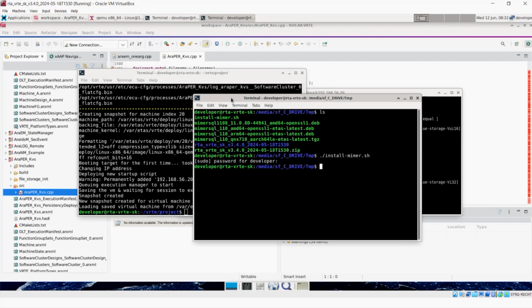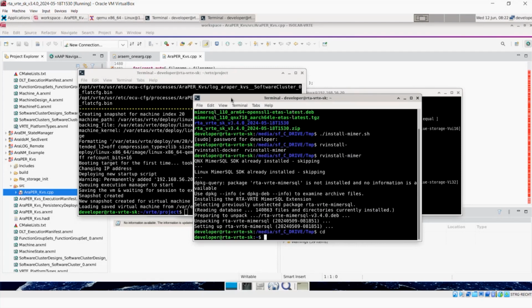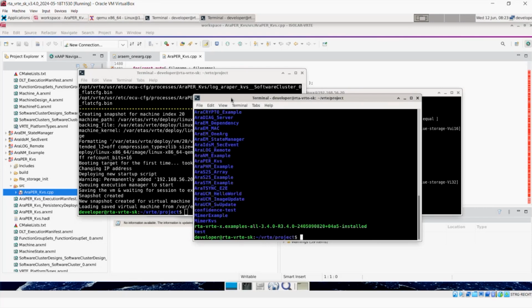What we also now need to do is run an RV install application, RV install MIMA. This is the thing that does that initial switch between a normal native AutoSAR persistency layer and a MIMA-enabled version of that persistency layer. If we do this, it will set all that up. And if I now go to my projects again, there's a KVS, an implementation of the KVS and the MIMA example there.